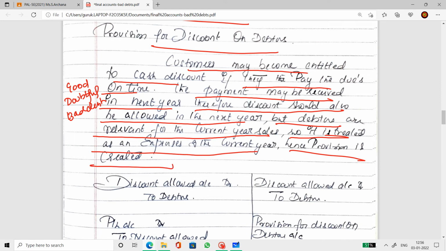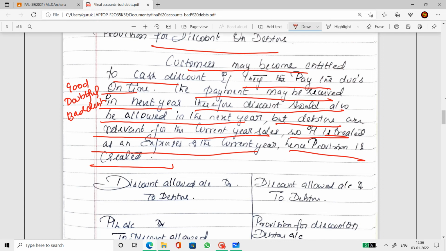Naturally, when a person pays in time, we give him a discount. But do we give him a discount immediately? No, over the years we know him, it's a continuous process. Therefore, it is created, though it goes to the next year, but it is on the sales of the current year, so it is created in the current year itself. Now, the journal entry for this.